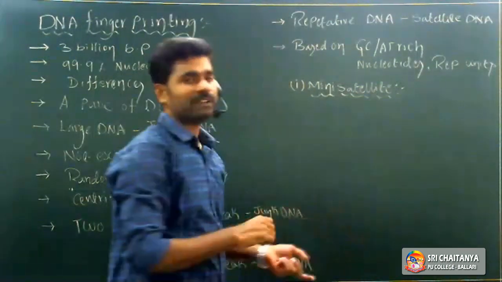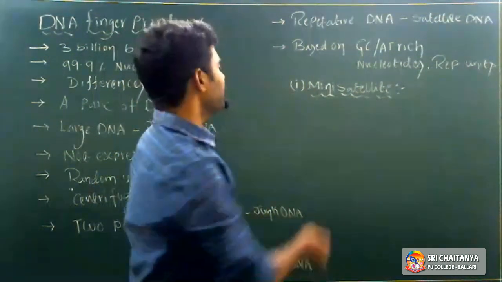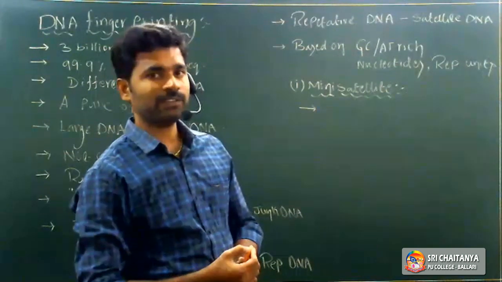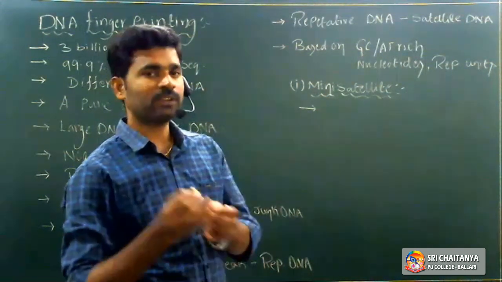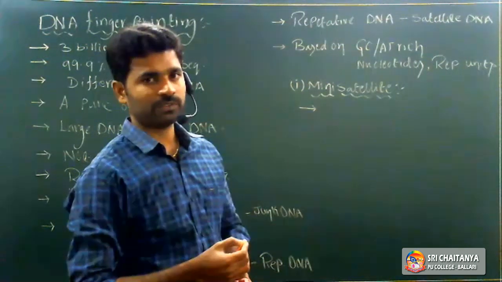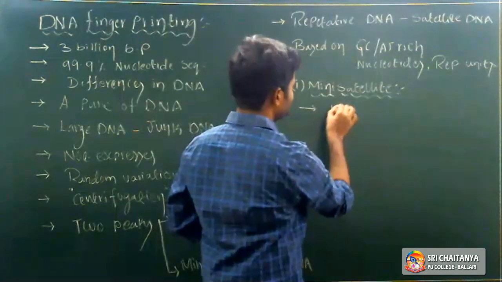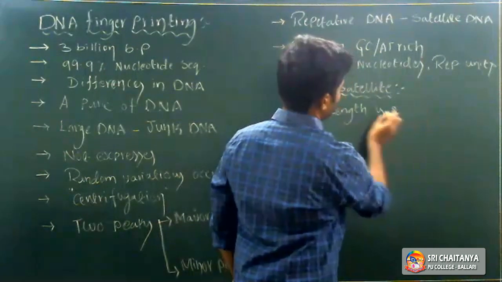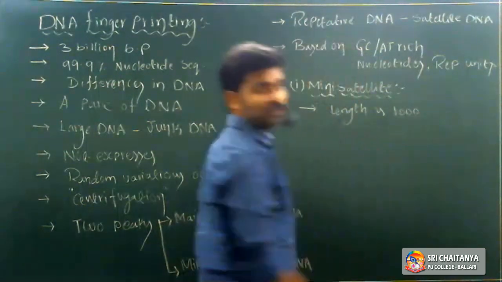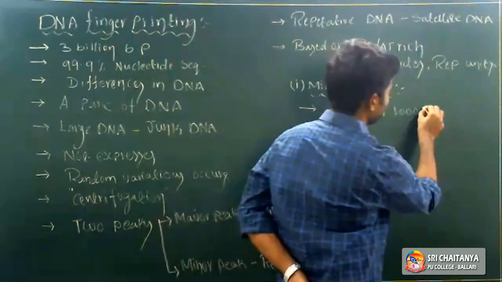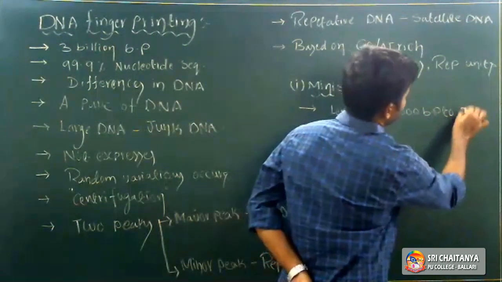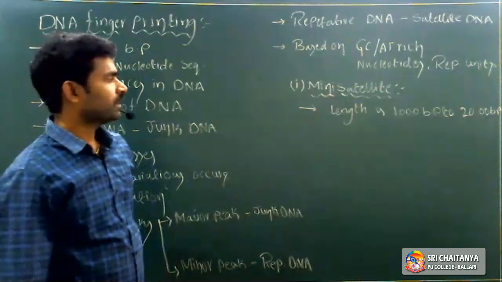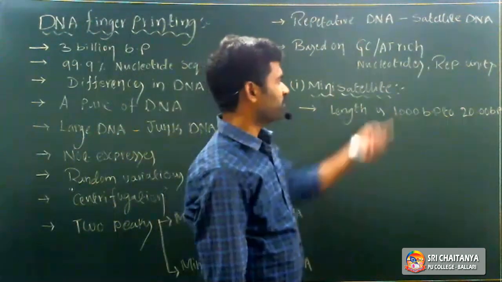What is the difference between mini satellite and microsatellite? In a mini satellite, the entire length of the arrangement is 1000 nucleotides to 20,000 nucleotides, that is, 1000 base pairs to 20,000 base pairs.